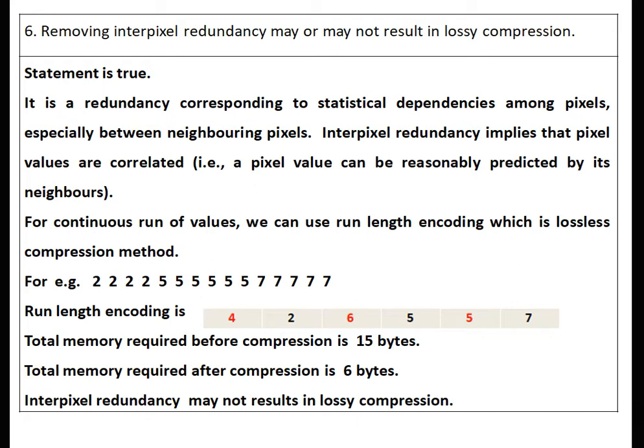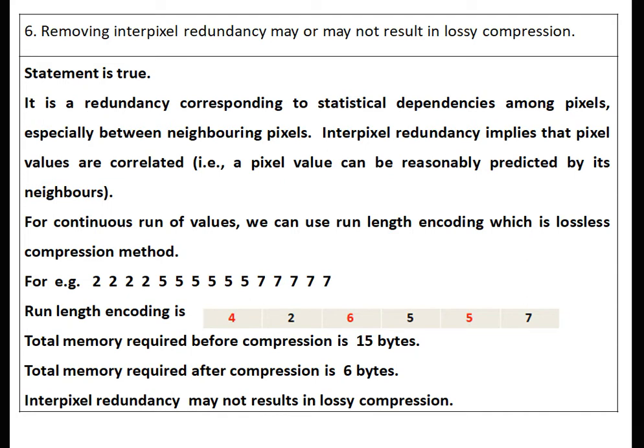For example, take the previous example. 2 is repeated 4 times, 5 is repeated 6 times and 7 is repeated 5 times. Here in this data, continuous runs are there, that is, neighboring pixels are related with each other. Therefore, interpixel redundancy is present. Before compression memory is 15 bytes and after compression memory is 6 bytes. Thus, in such cases, interpixel redundancy gives lossless compression, that is, it may not result in lossy compression.